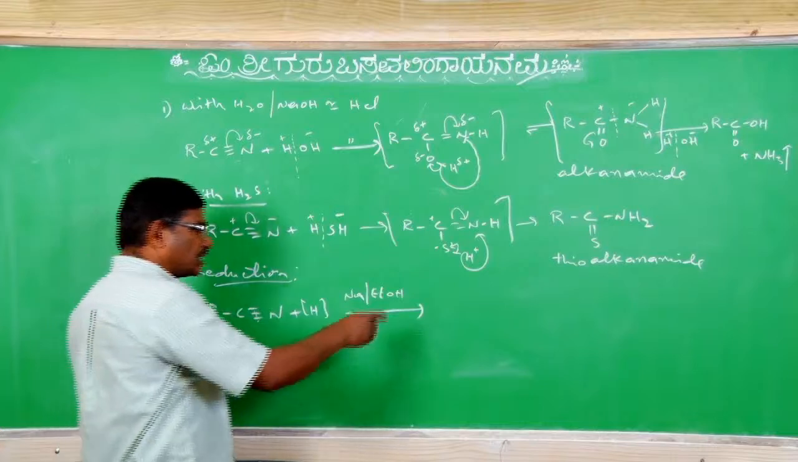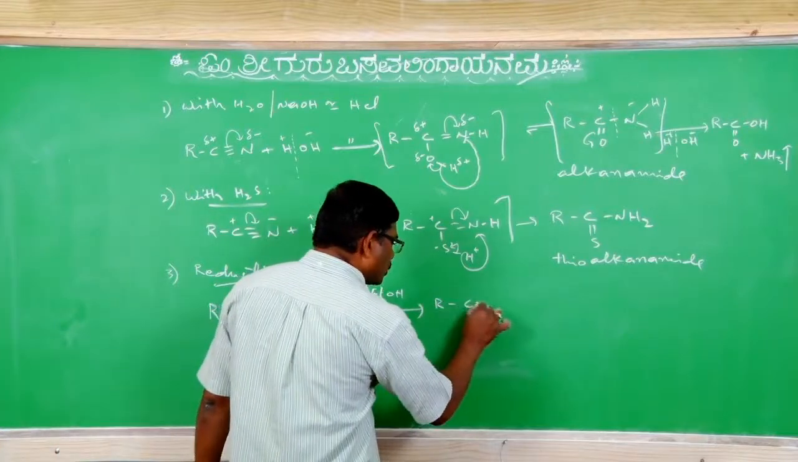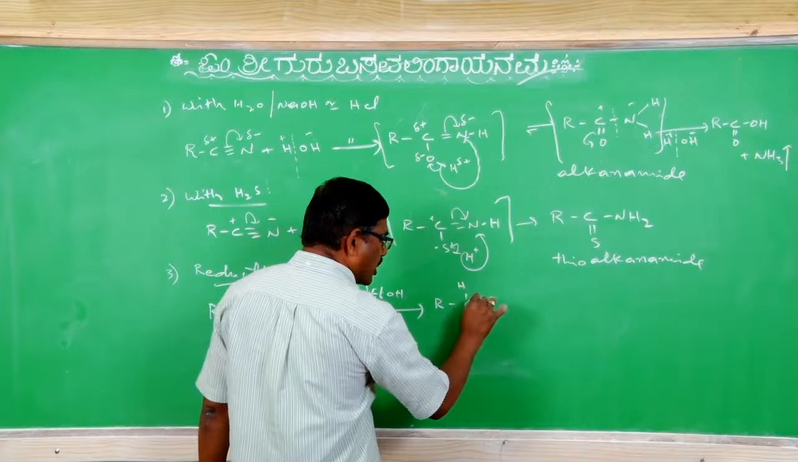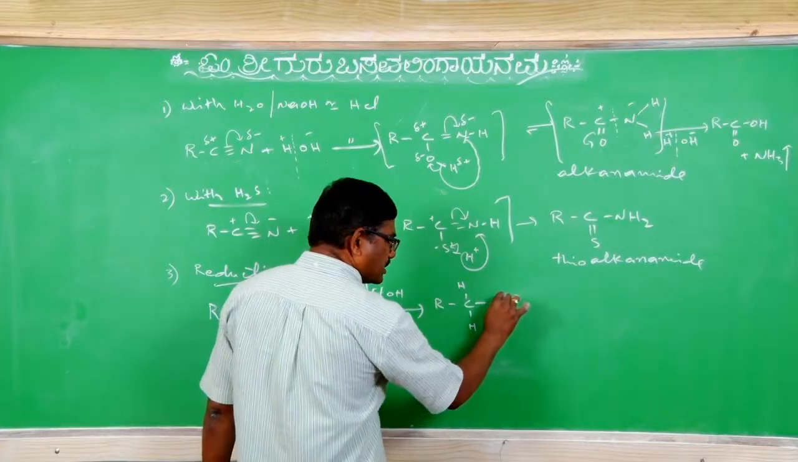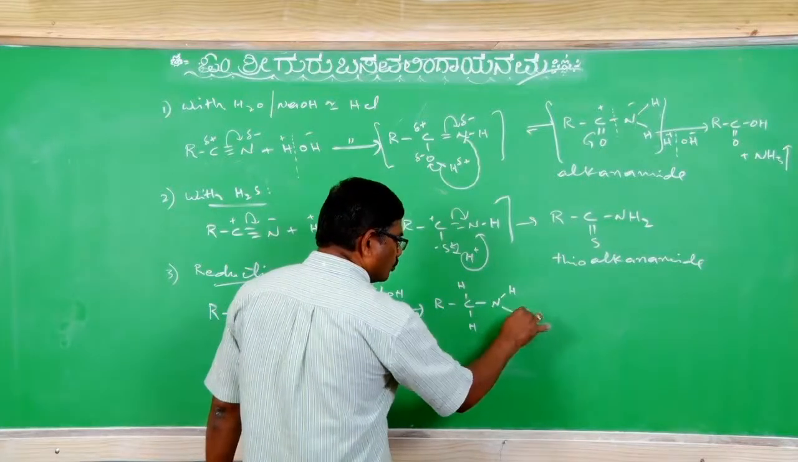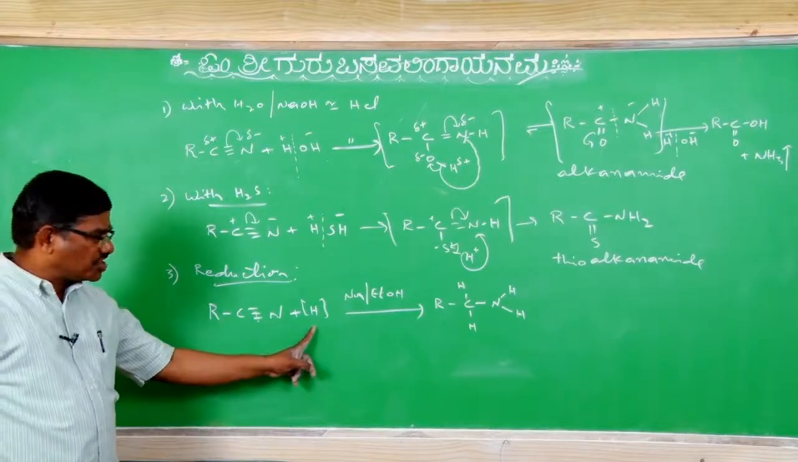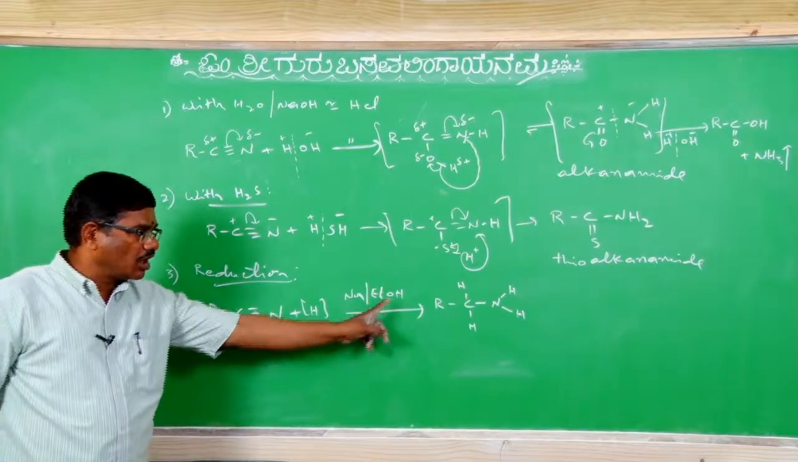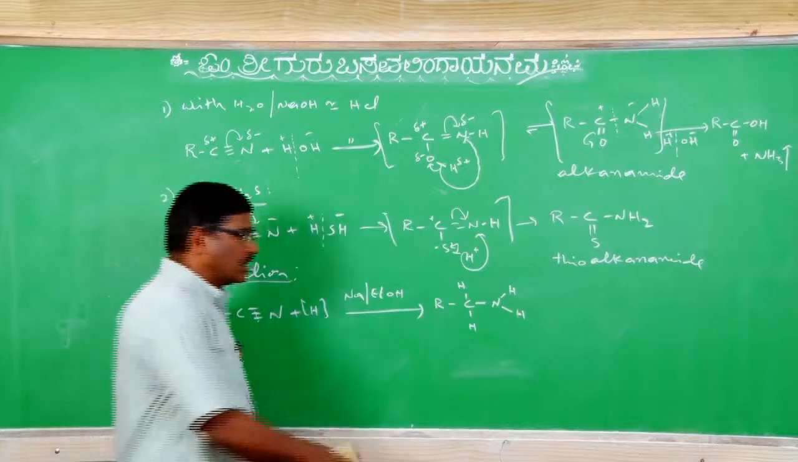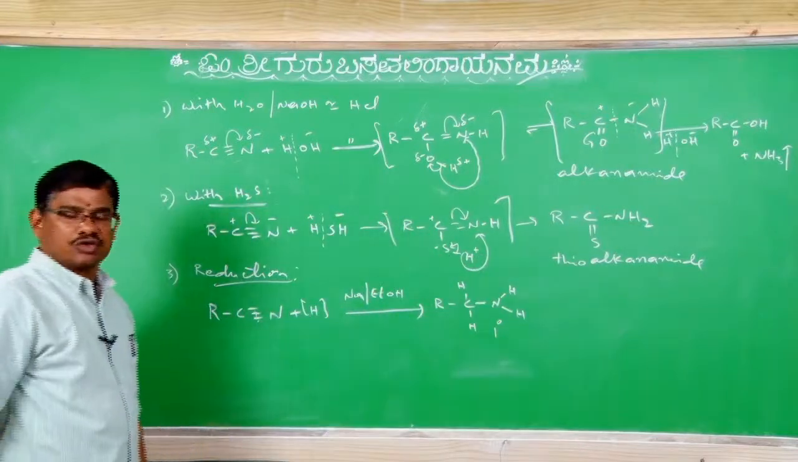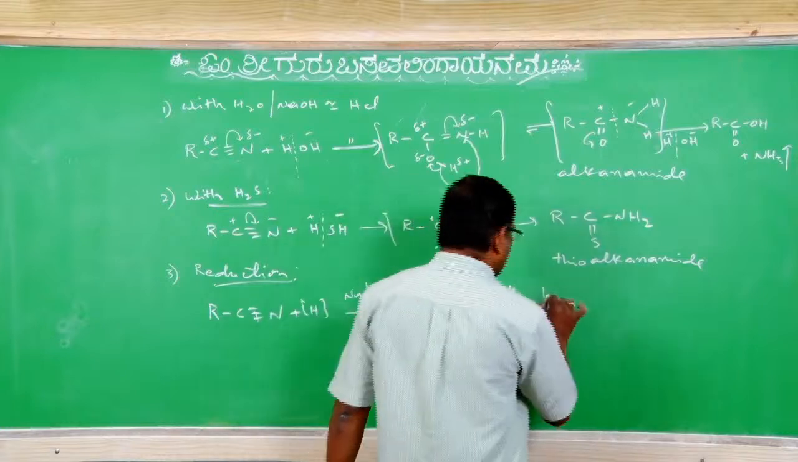So by breaking 2 pi bonds, 2 hydrogens will join on, the sigma bond stays as it is, and nitrogen also gets 2. So RCN reduction with sodium and ethyl alcohol gives a primary amine. We already used this in primary amine preparation.